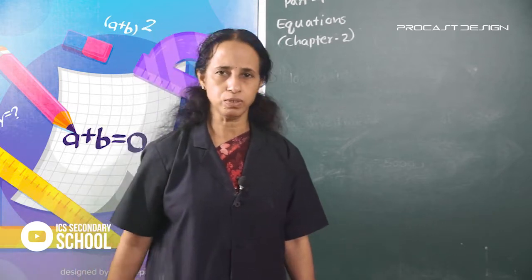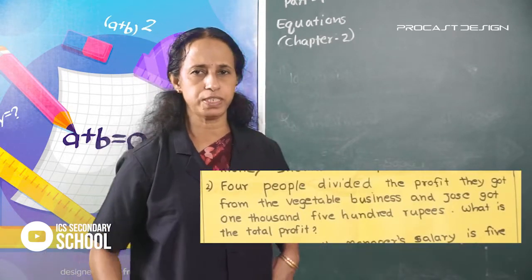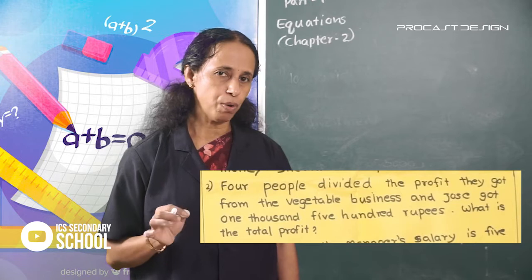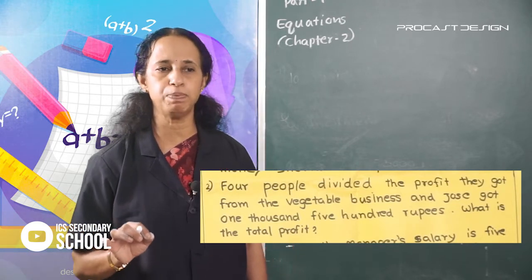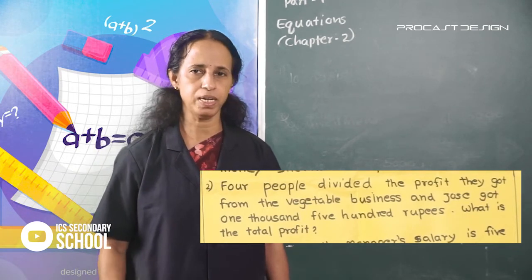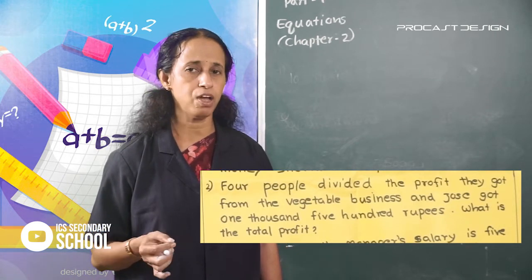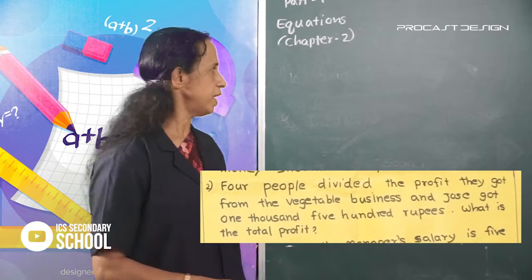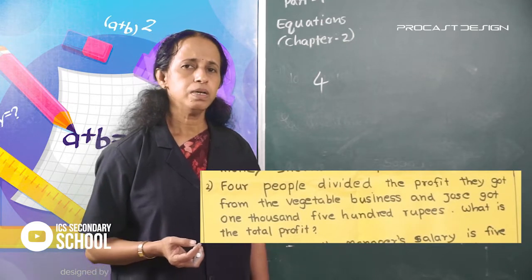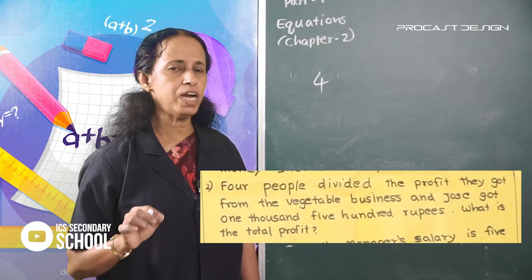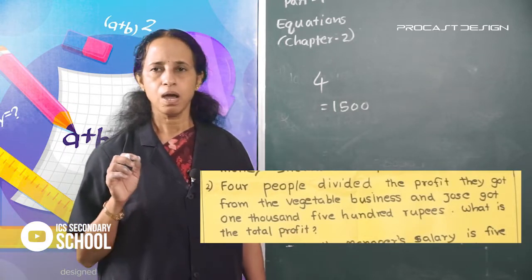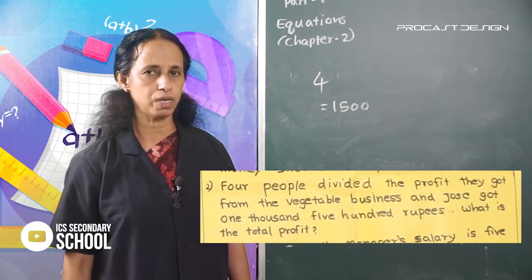Look at the second question. 4 people divided the profit they got from the vegetable business, and Josh got 1,500 rupees finally. What is the total profit?